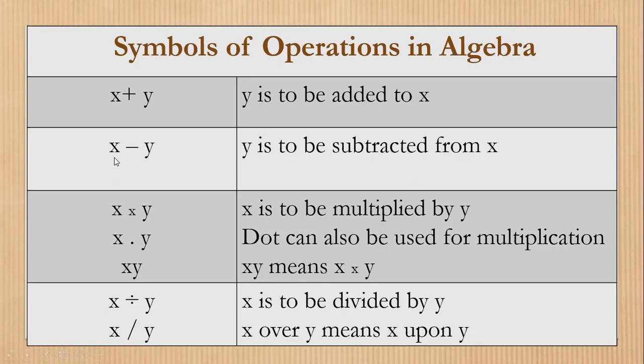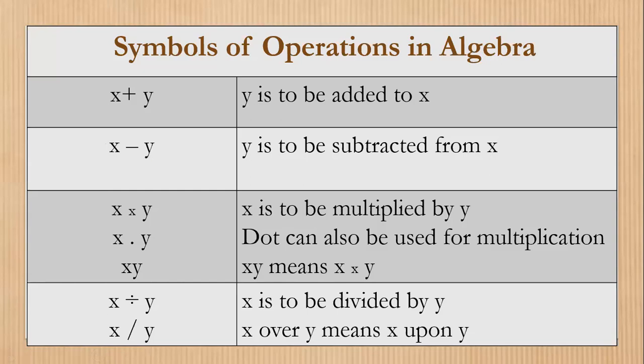For example, if it is written Y minus X, then I will write X is to be subtracted from Y. The variable which is written after the minus sign, we have to mention it with "from." Don't forget that we have to mention this variable with "from." I can also say that from X, Y is to be subtracted.